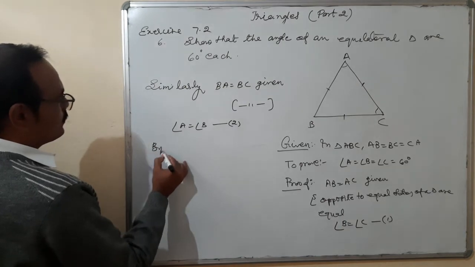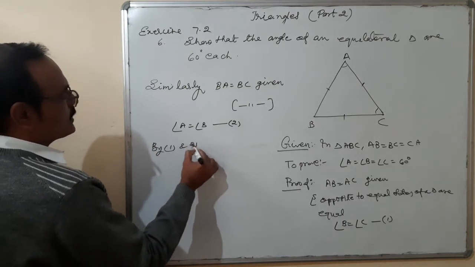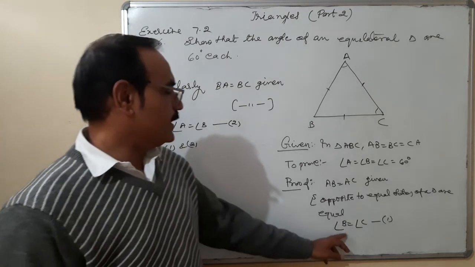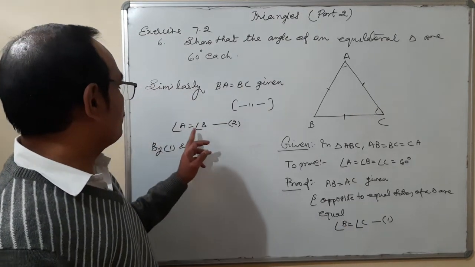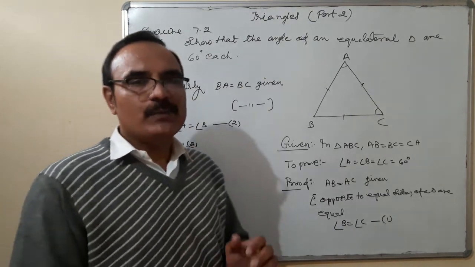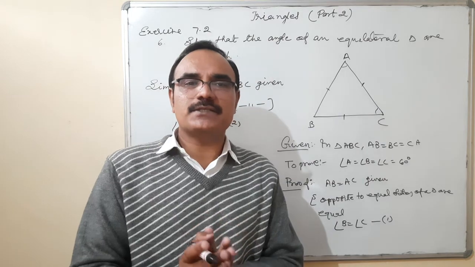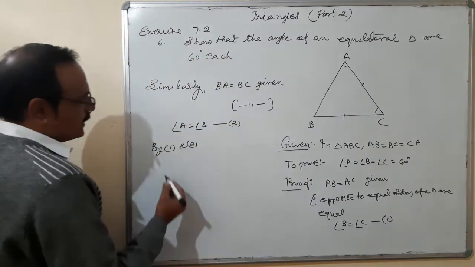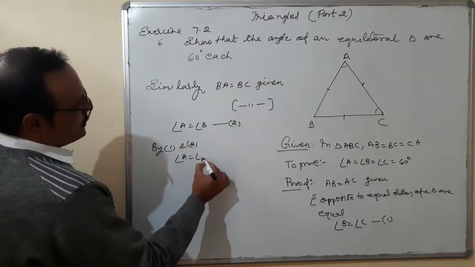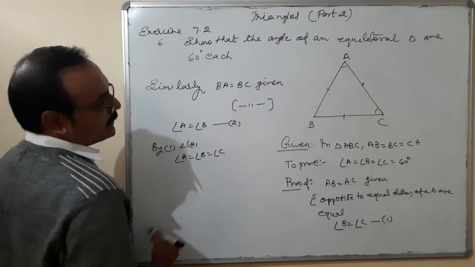By 1 and 2, what is the conclusion? Angle B is equal to angle C, angle B is equal to angle A. That means angle A is equal to angle B is equal to angle C.